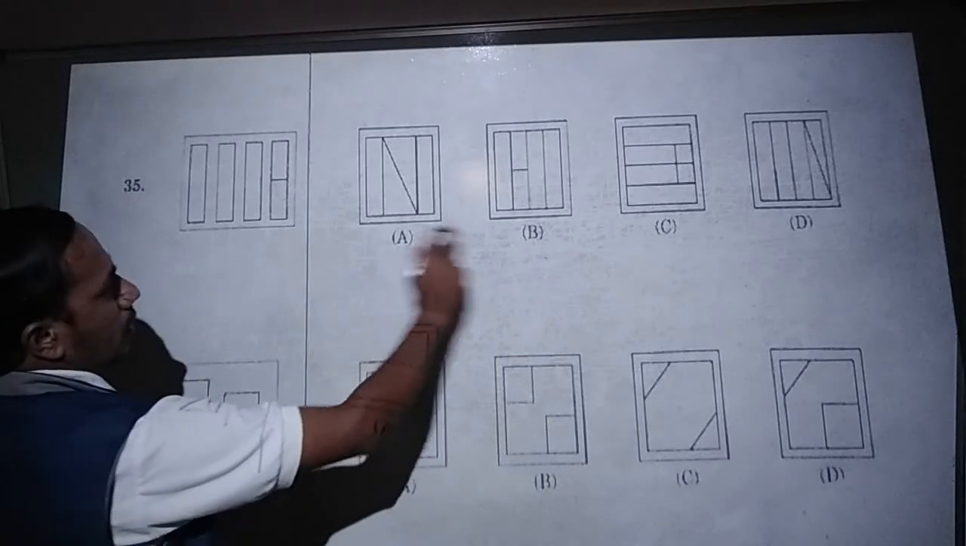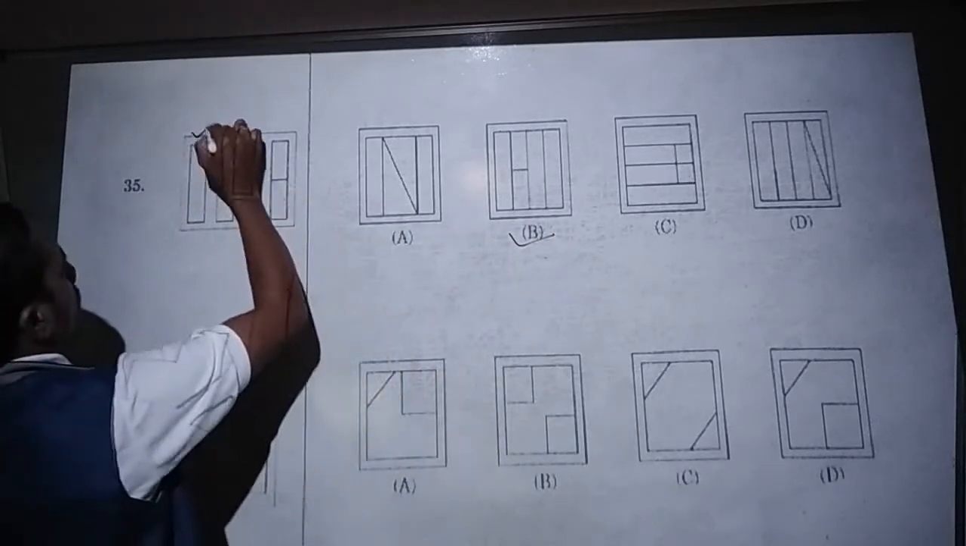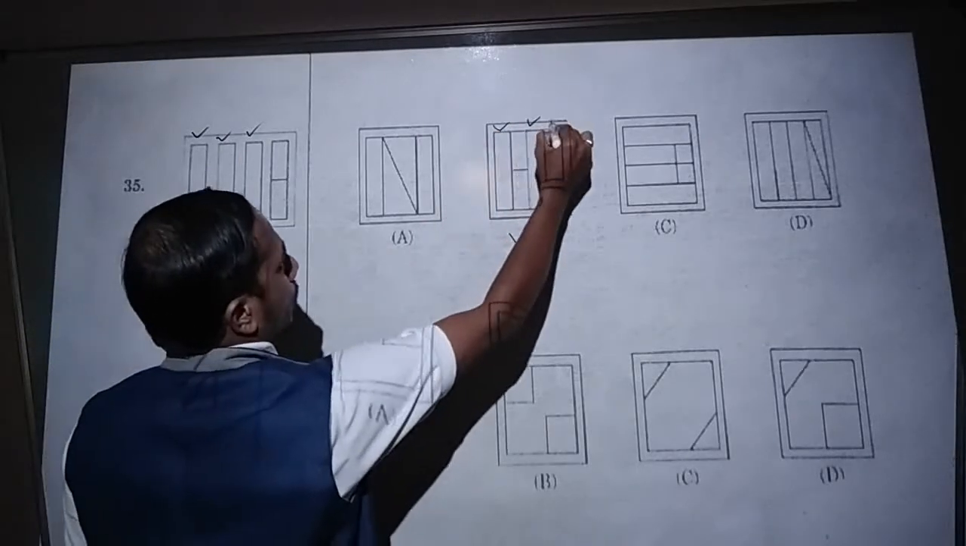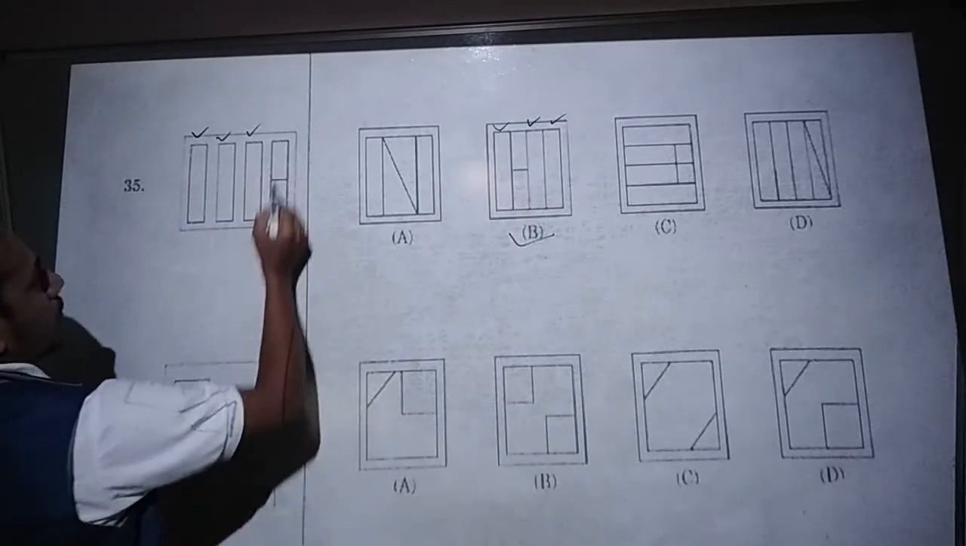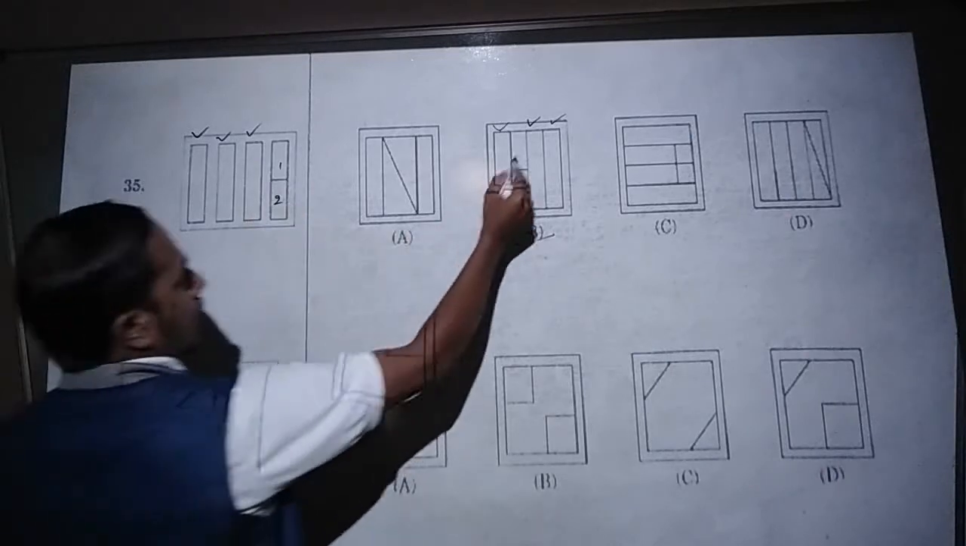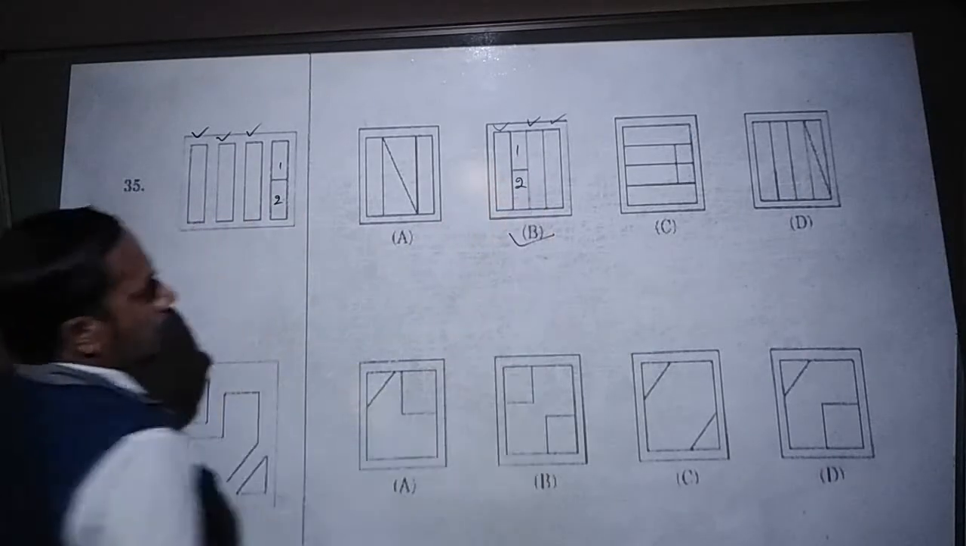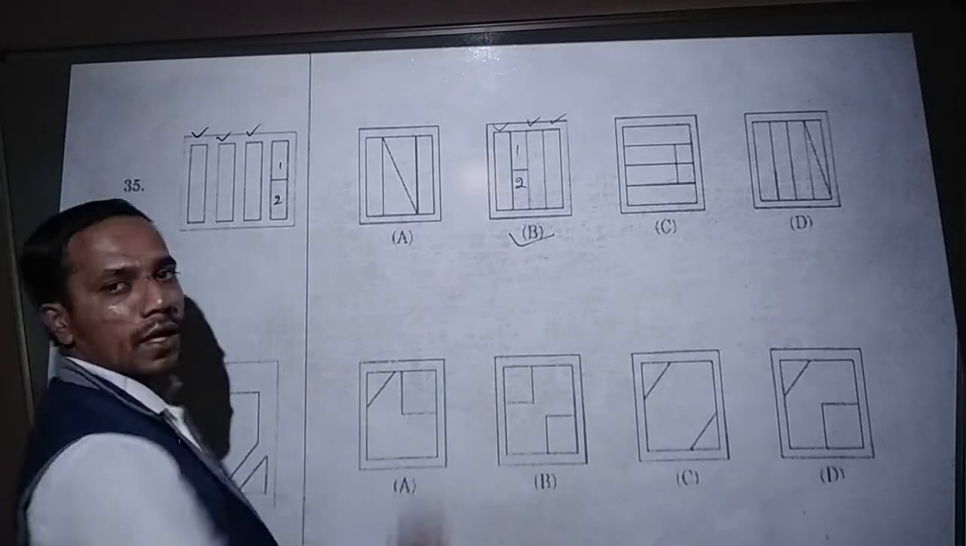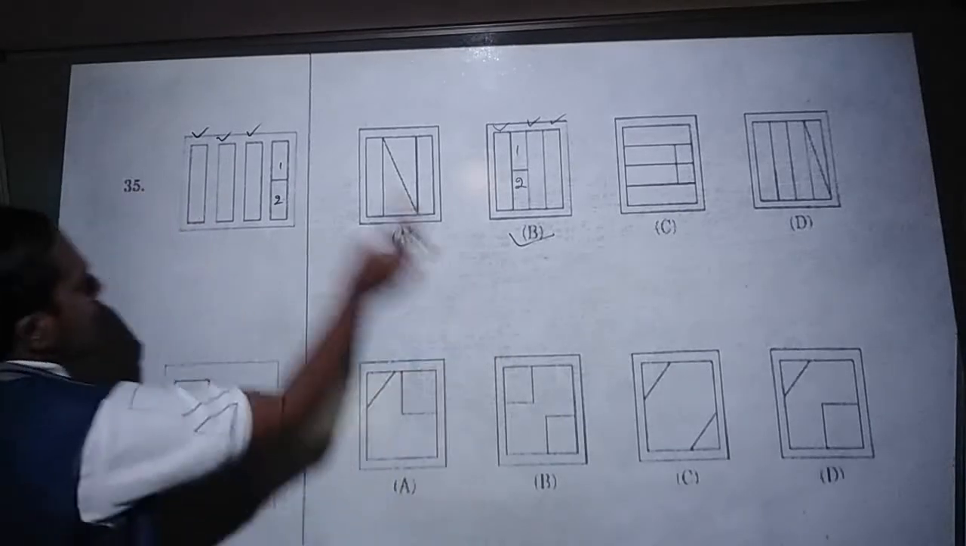So in option B, see, 1, 2, 3 big rectangle, 1, 2, 3 big rectangle, and another one and second pieces are there. One and second pieces are present inside option B. That's why option B is the right answer. Okay, next.